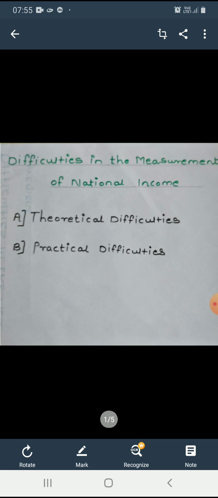These difficulties in the measurement of national income are divided into two parts. A part, theoretical difficulties, which are also known as conceptual difficulties. B part, practical difficulties, which are also known as statistical difficulties. Theoretical difficulties were already covered in the earlier video. Now today we will see practical difficulties. See the first point.